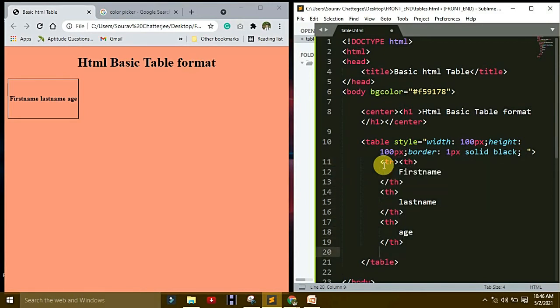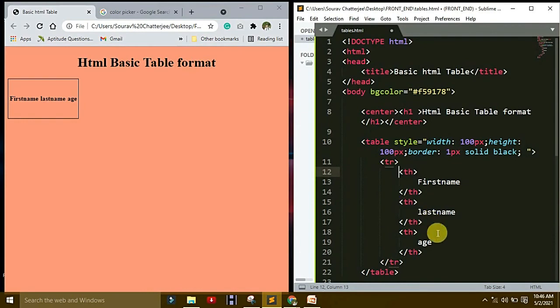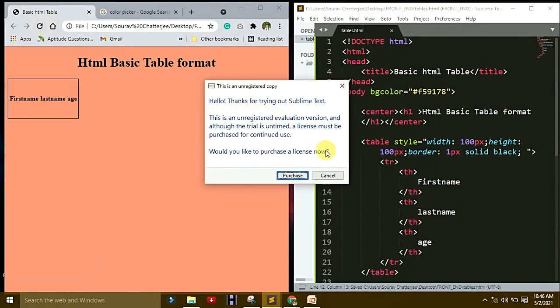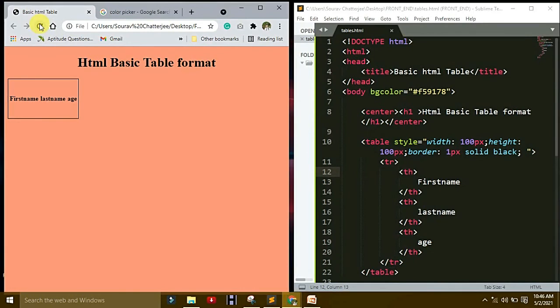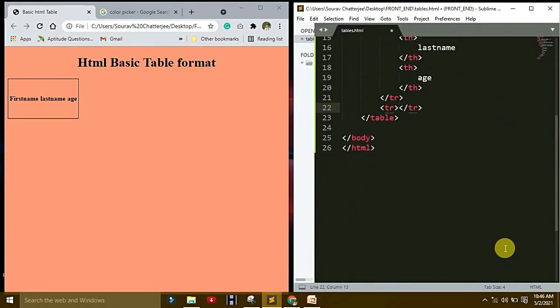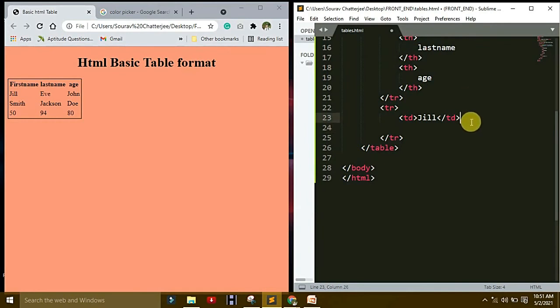Make a table row, because there is another row. This row is only for the table heading. Okay, Control Shift P. This is another table. Save it and select first and refresh it. There is no change. Okay, refresh it again, no change. So I can make another table row. Okay, so make it Jill, then again table data.